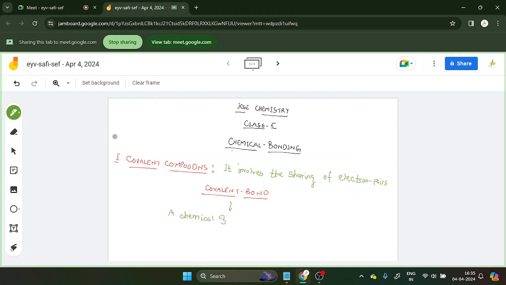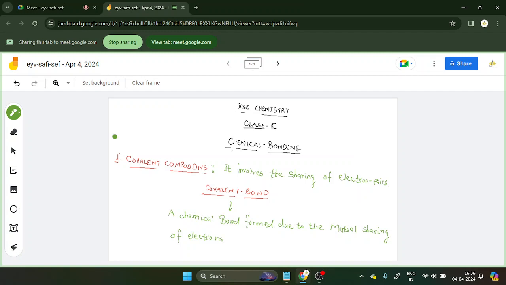A chemical bond formed due to the mutual sharing of electrons. Okay, clear about this, what I am trying to say? So this is called as the covalent bonds.